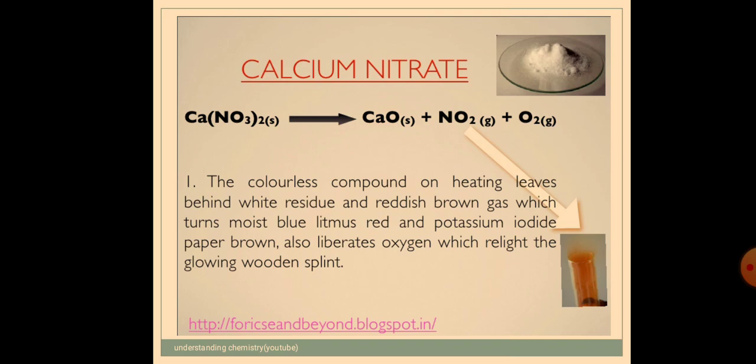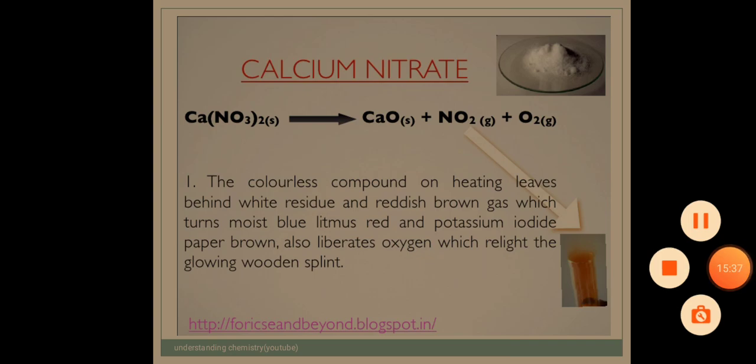The colorless compound on heating leaves behind a white residue, which is calcium oxide, and a reddish brown gas. The reddish brown gas is nitrogen dioxide, which turns blue litmus red because it is acidic in nature. It turns potassium iodide paper brown, and it also liberates oxygen, which can relight a glowing wooden splint. So we have seen, children, what happens when a hydrated substance is heated and what happens when an anhydrous substance is heated. With this we are going to finish this lesson.